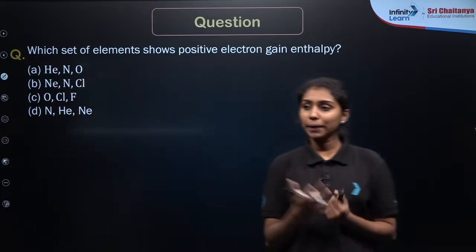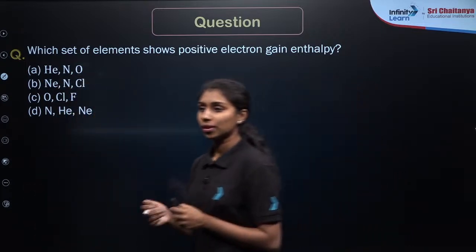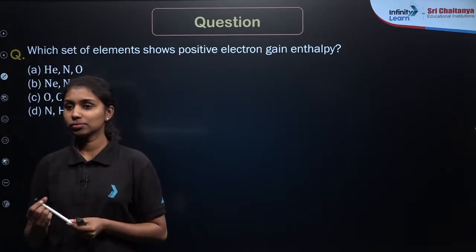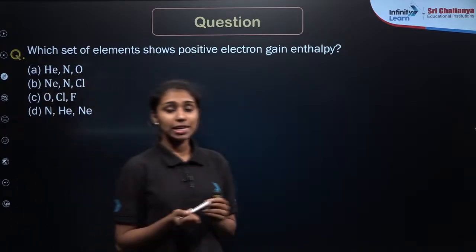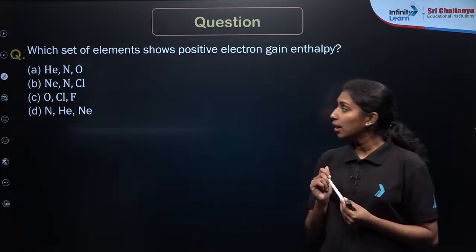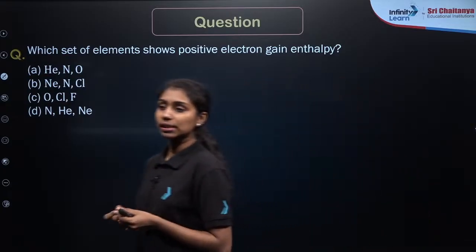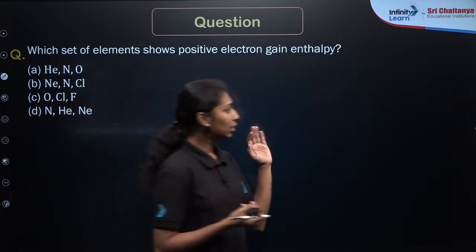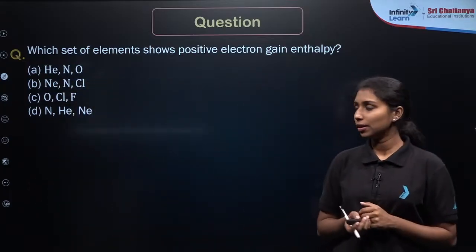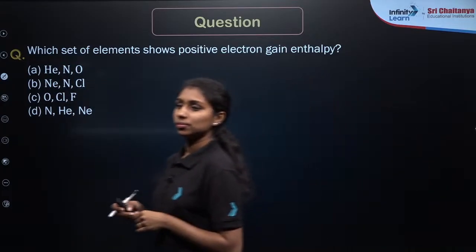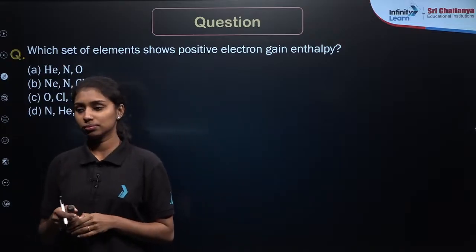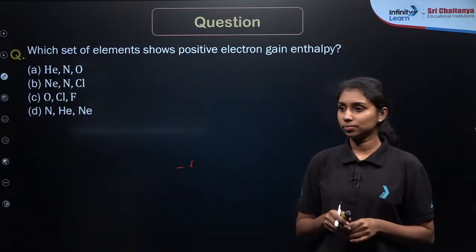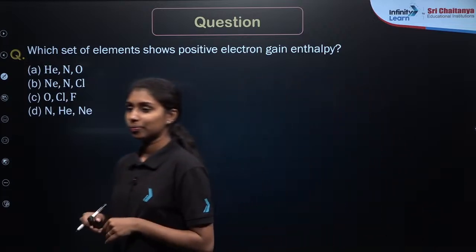Arush, what do you mean by a period? Is it a column or a row? In the first part we discussed that there are 7 horizontal rows, right? Those horizontal rows are known as periods. Okay, I hope you understand.